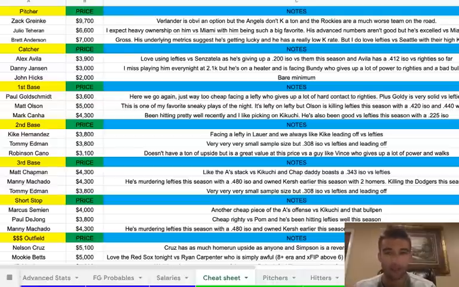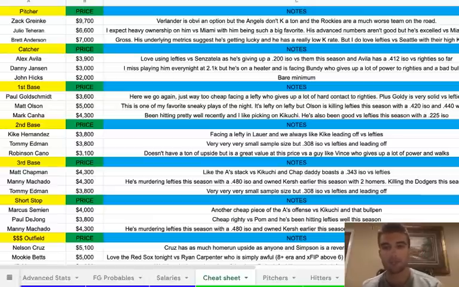Not sure if I want to go up there because I do want to get some other bats in, but yeah, Zach Greinke's coming in below 10K, and he's been really good this season. And the Rockies are a much worse team on the road, so I think Greinke can get similar value to Verlander. Obviously Verlander's still probably going to get over 20 points, but if he doesn't, that's going to be a huge bust to your lineup because you're going to be sacrificing bats, and then we can get Greinke at 9,700, and I think he's got 20 plus point upside as well. So I feel safer with Greinke, especially at that price.